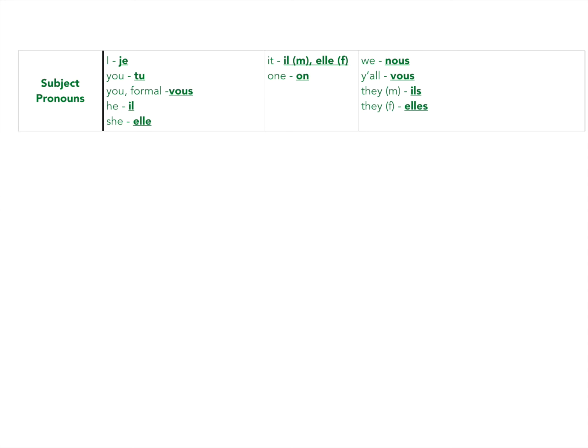All right, next let's talk about the subject pronouns, okay? These are the ways to say I, you formal, he, she, it, one, we, y'all, they, and they. All right, so let's go over these.